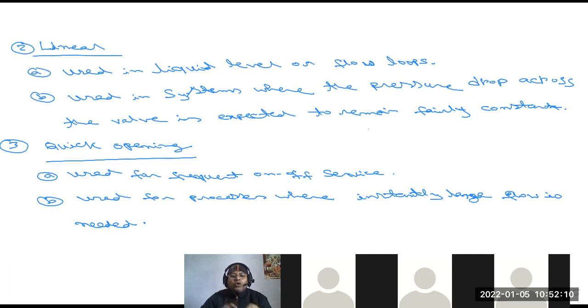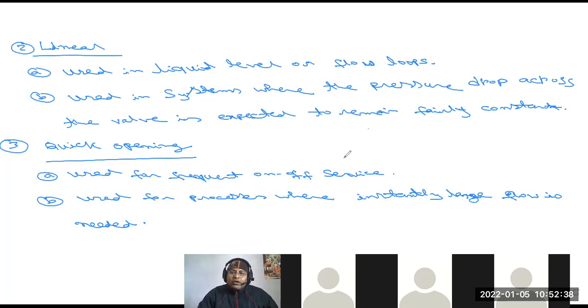Number two, it is used for processes where an instantly large flow is needed. That means when you have to increase the pressure or have a large flow of liquid instantly, we use the quick opening rules.